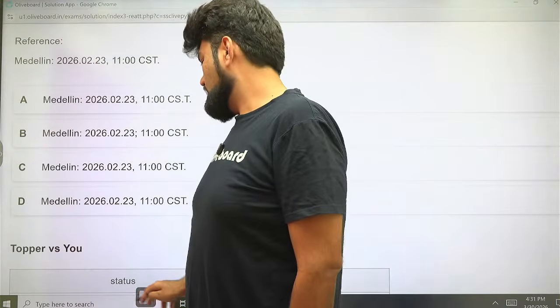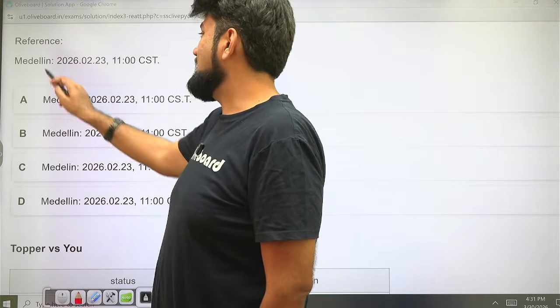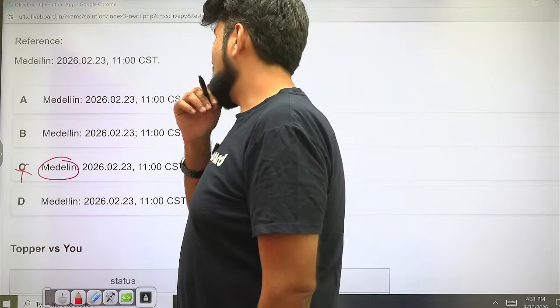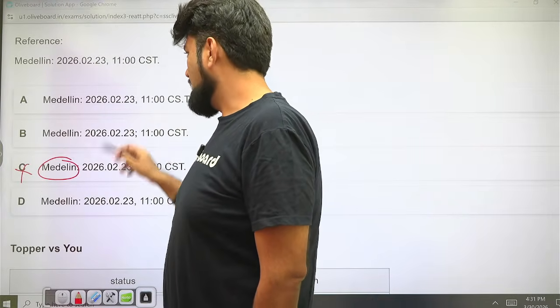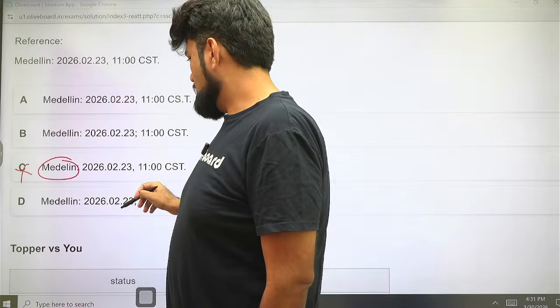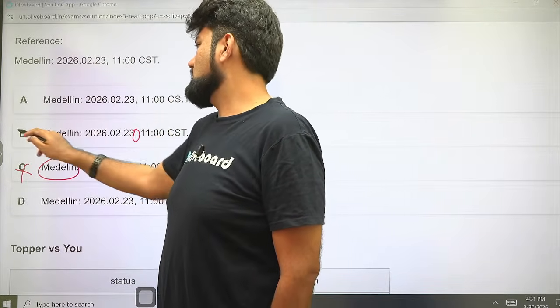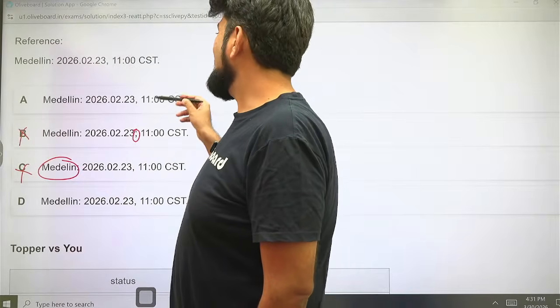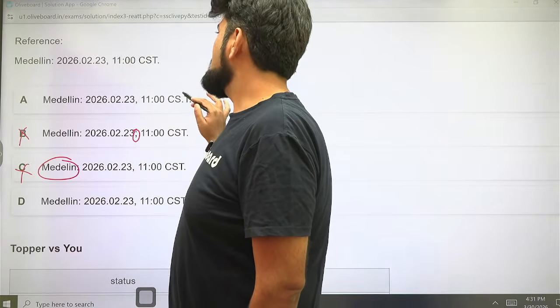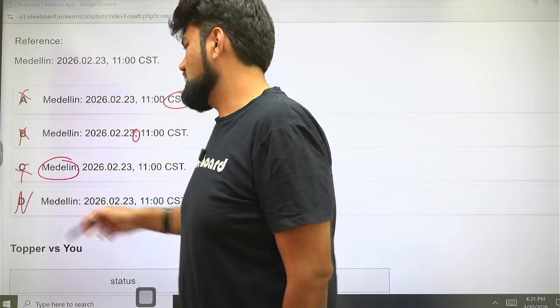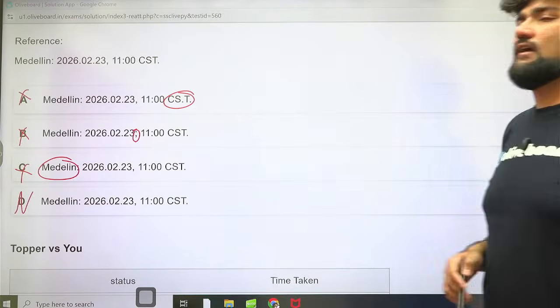Now, if you observe it from that lens, you can see that Medellin is there, here, here. This spelling is incorrect, so this is gone. Then 2026.02.23, that's the same. Then there's a comma, there's a semicolon here, so this is gone. Okay, then 11 is fine. CST, so CS dot T, this is gone. So now I'm only left with option D. Option D is my absolute accurate correct answer.